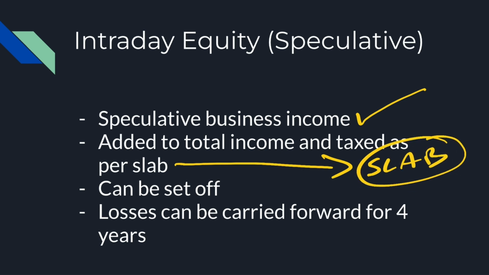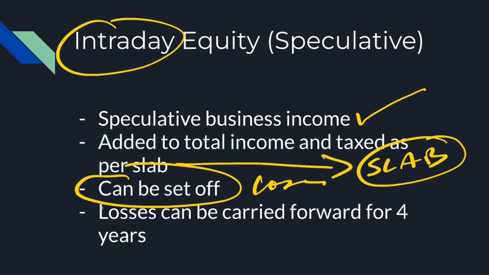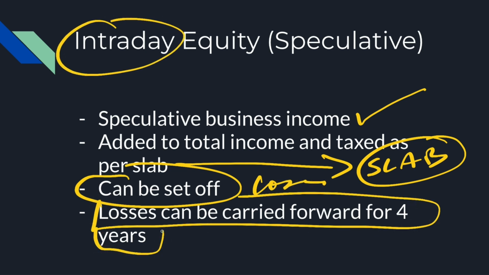So simple rules: it's speculative business income, it's added to your total income and charged at slab rate. Whatever your tax slab is, you will be paying income tax on that. It's just like someone giving you extra salary. It can be set off against losses of the same kind, which is intraday losses, and your losses can be carried forward for 4 years.